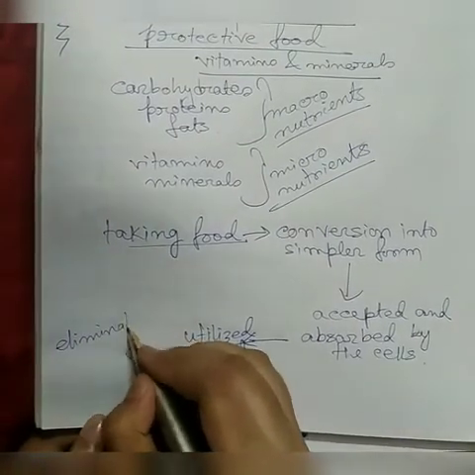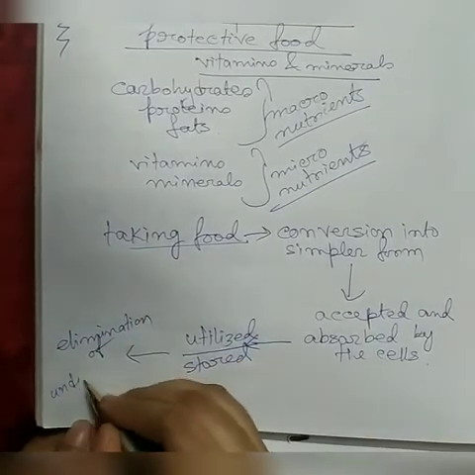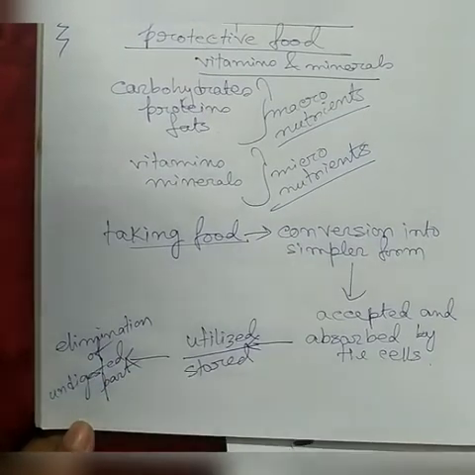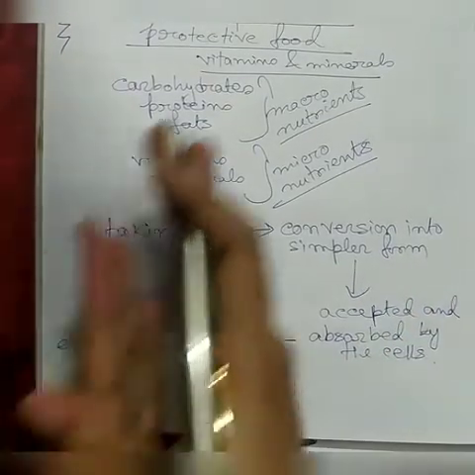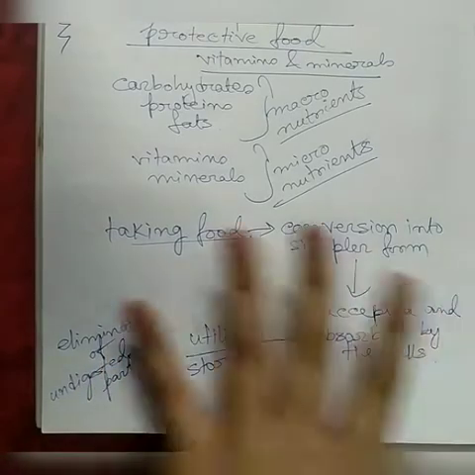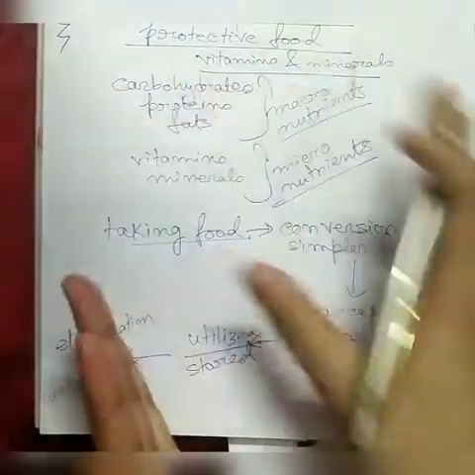Elimination of undigested part. So these 5 steps, this total process, is nutrition.